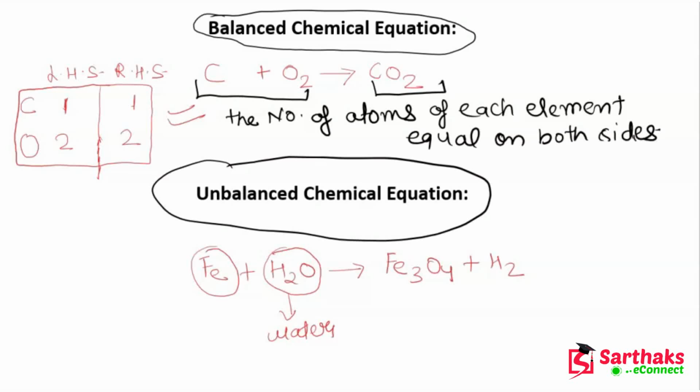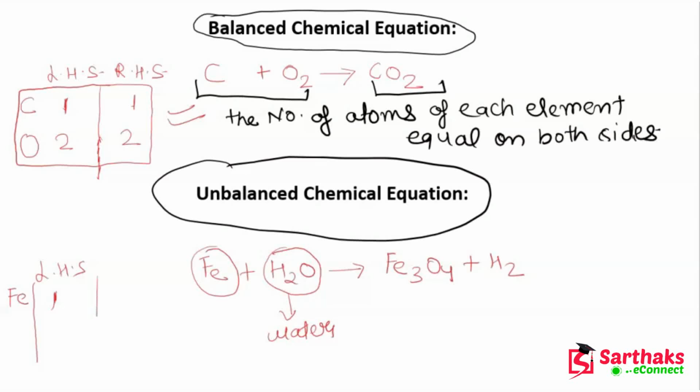Okay, so basically guys, what we have to see here, let me write down the number of atoms here. So let's talk about Fe first. So on the LHS side, what is the number of Fe atoms? So this is 1.